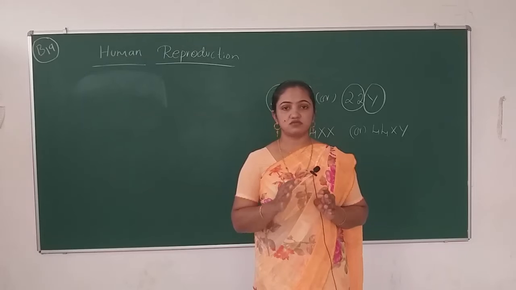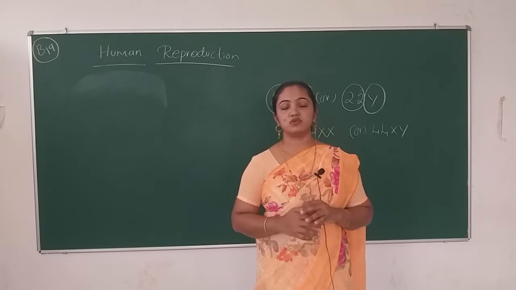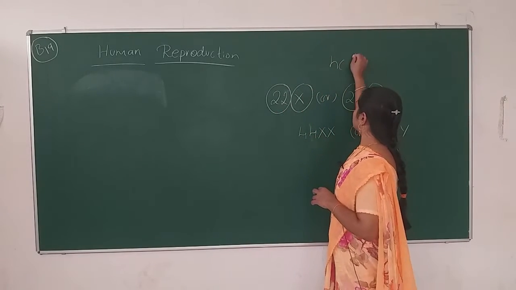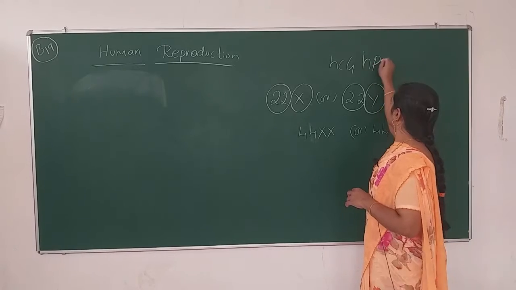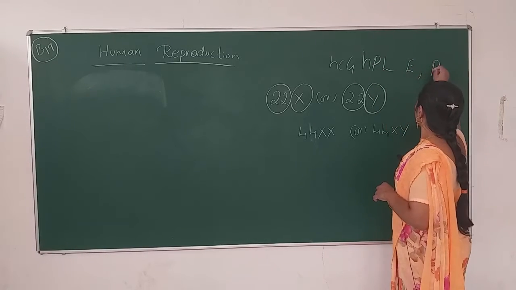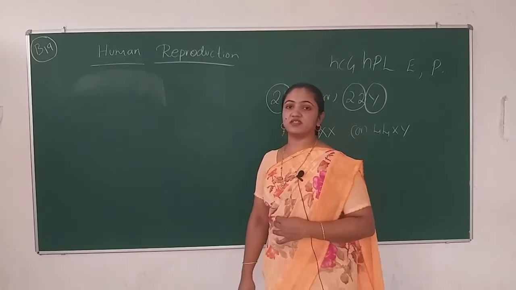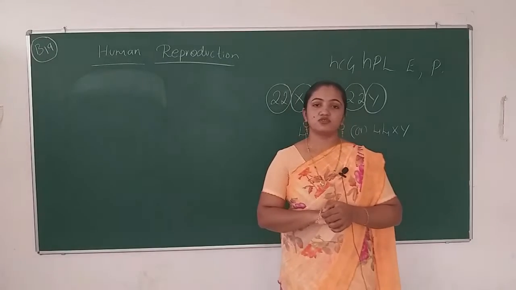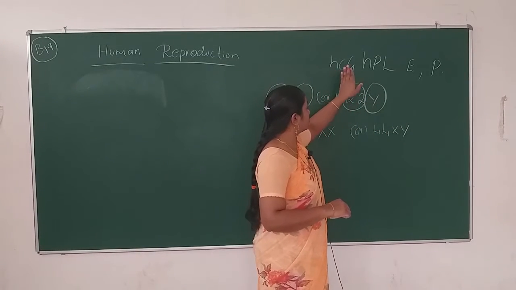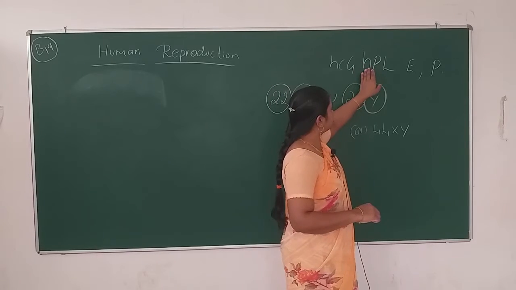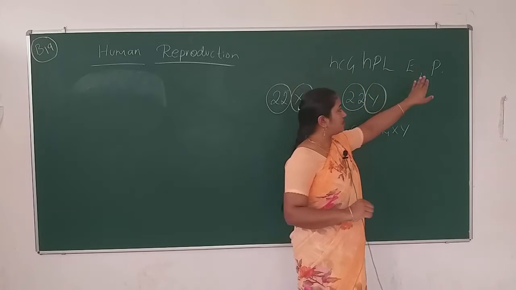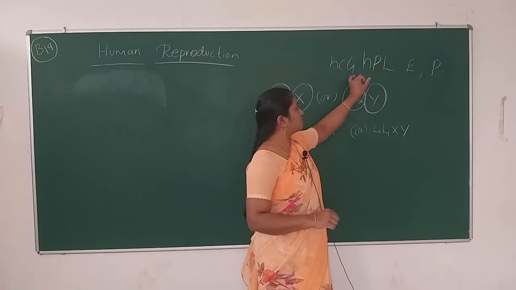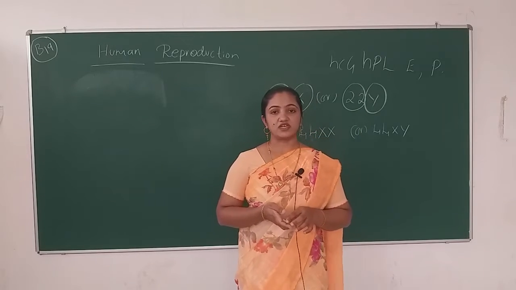Not only does it perform the function, but it also secretes 4 hormones known as HCG, HPL, estrogen and progesterone. If they ask in the examination, write 4 hormones secreted by the placenta. HCG is human chorionic gonadotropin, HPL means human placental lactogen, E means estrogen, P means progesterone. Don't write in a short form, you have to write it in full form.